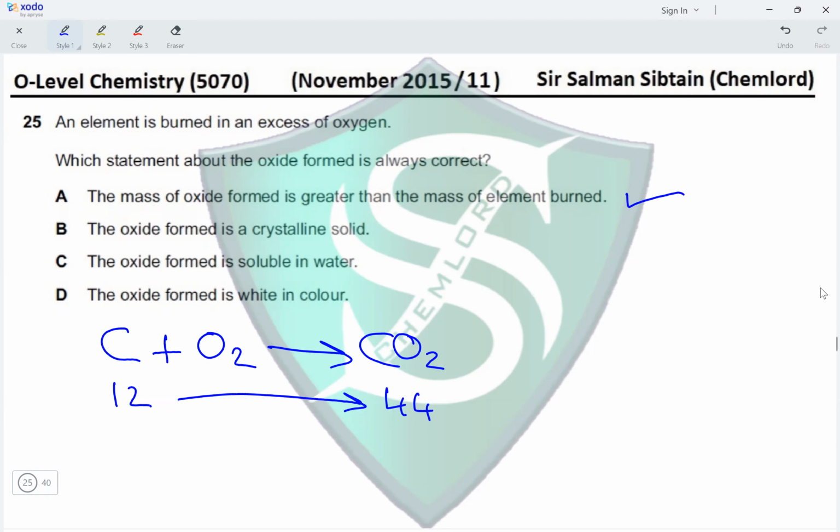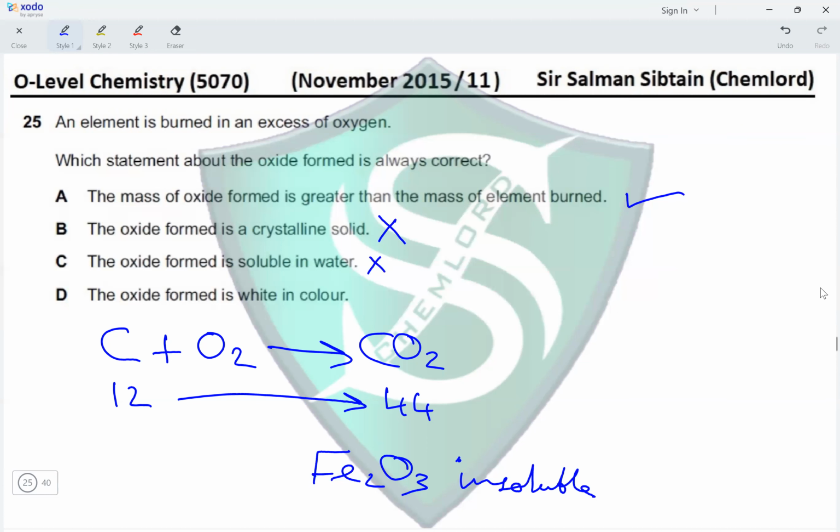Next, the oxide formed is a crystalline solid. Using CO2 as an example, it is a gas, it is not a solid. So it is not necessary that the oxide formed would be a crystalline solid. Next, the oxide formed is soluble in water. So this is an oxide which is partially soluble in water. However, we have certain oxides like Fe2O3, iron 3 oxide, which are insoluble in water. So not all oxides formed would be soluble.